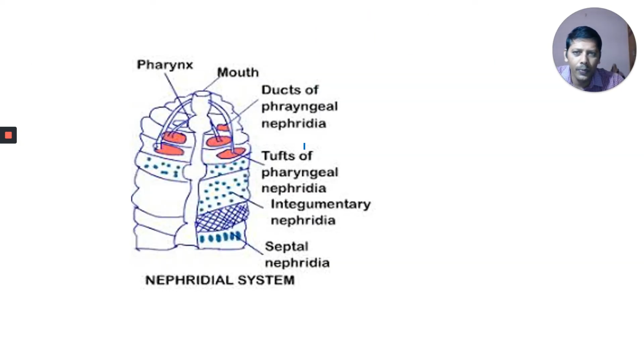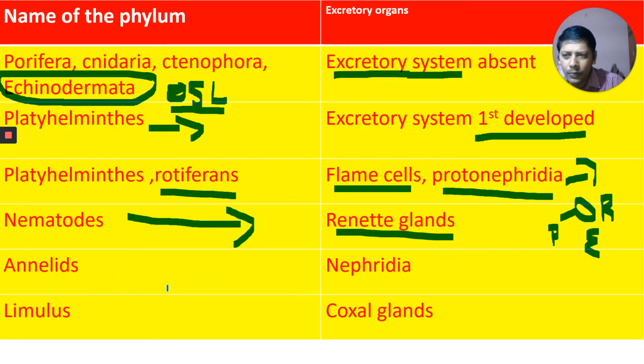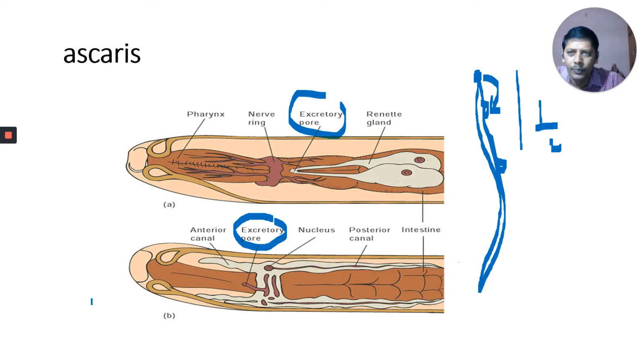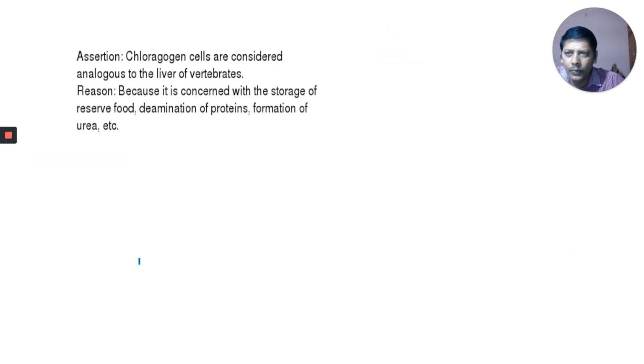There are different types of nephridia. There are pharyngeal nephridia, integumentary nephridia and septal nephridia. Okay, these are the three types of nephridia present in earthworm. Nephridia are the excretory organs here. Next one, Limulus has coxal glands as the excretory organs; Limulus is called king crab, a living fossil. Okay, that's about that phylum.